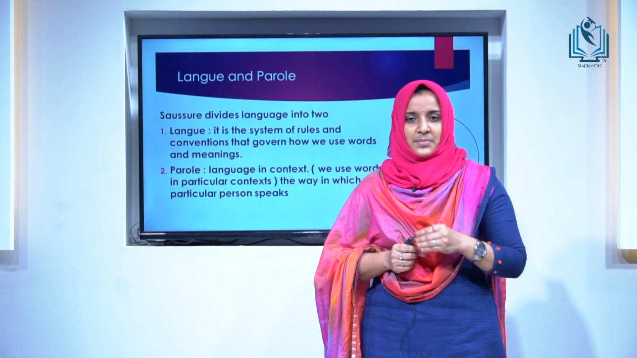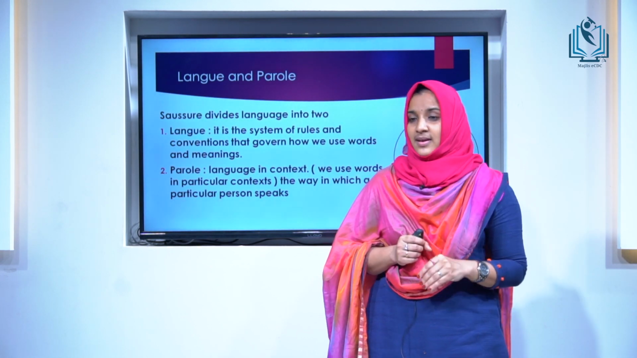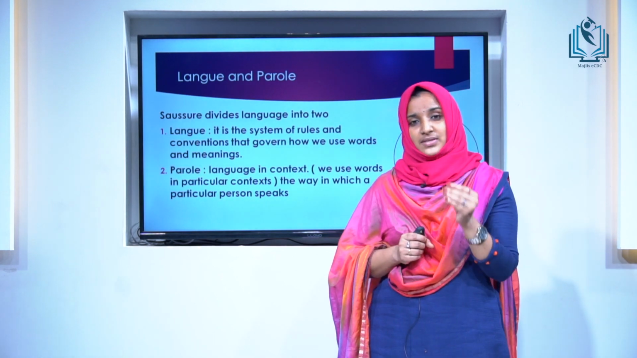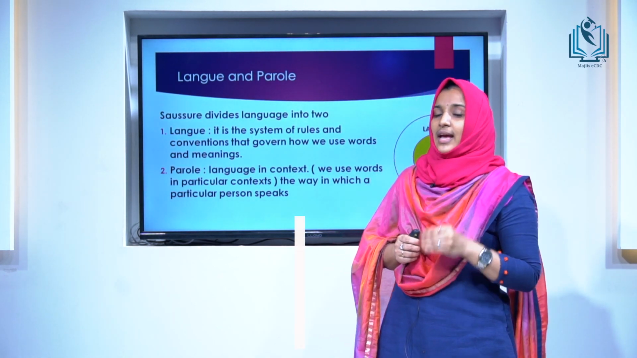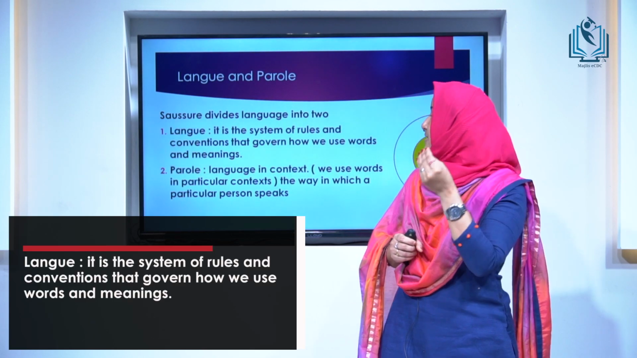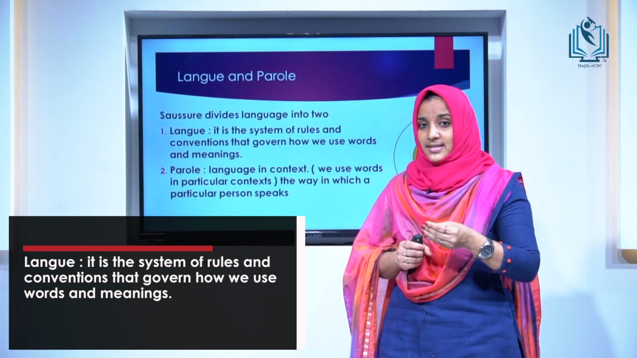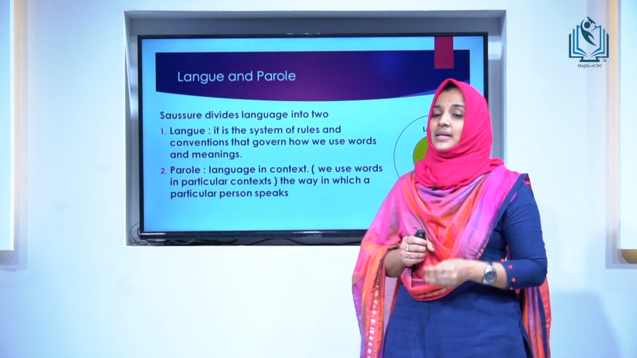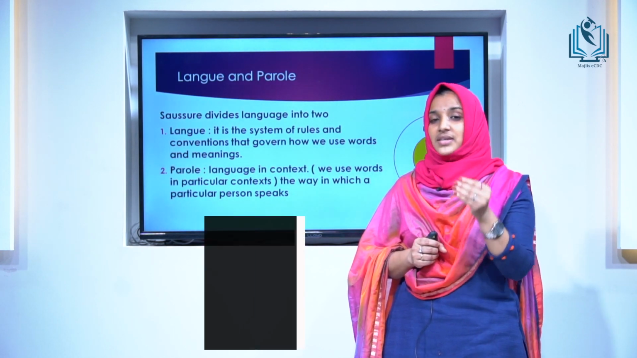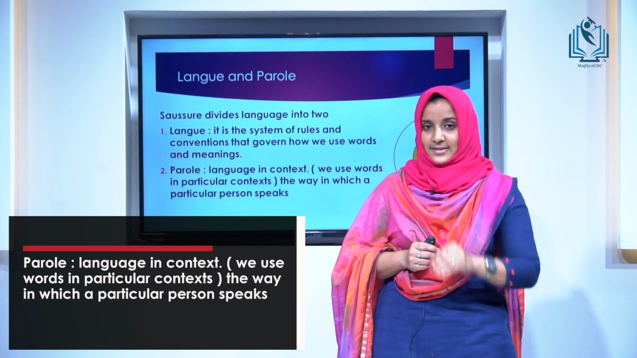The next concept by Saussure is langue and parole. Saussure divides language into two. One is langue and the other one is parole. According to him, langue is the system of rules and conventions that govern how we are using a language. And at the same time, parole is the language in context or how a person speaks in a context.